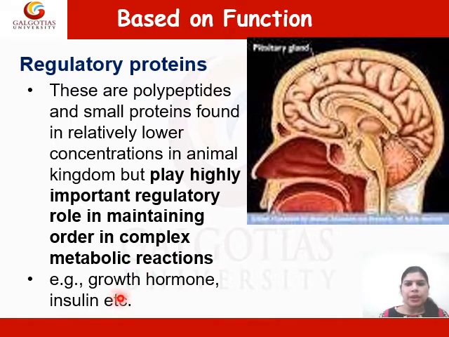Insulin, which is a regulatory protein formed in the pancreatic tissue, helps to regulate the blood sugar level in body.